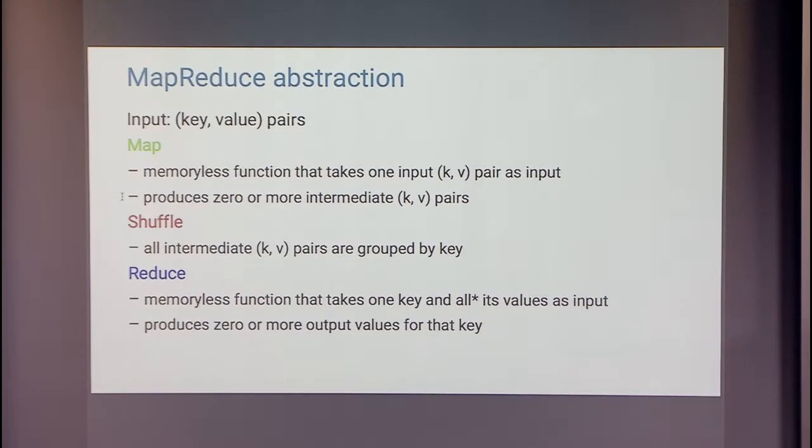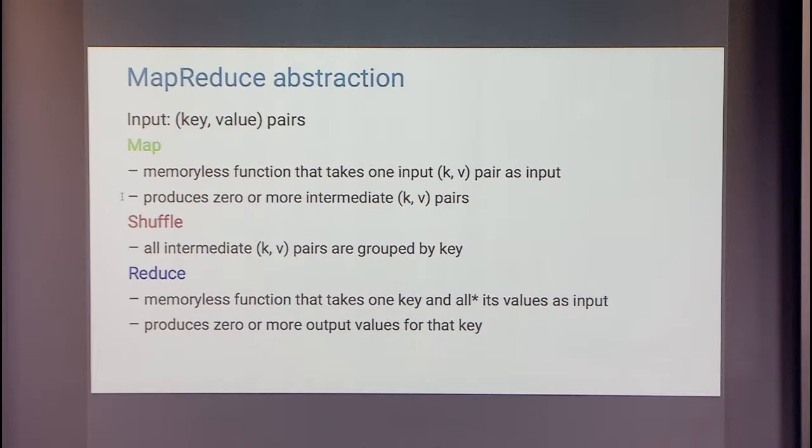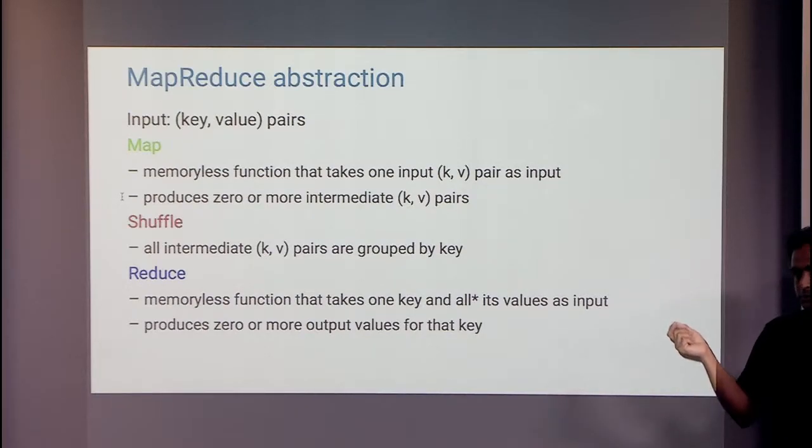In the shuffle stage, all the intermediate key value pairs are looked at, and they're grouped by the key. And once the grouping is done, they get passed to the reducer, which is, again, another memoryless function. It takes a single key together with all its values. I put a star there because in practice, it's often convenient to assume that it gets hold of all the values in some particular pre-specified order. And in fact, often a reducer is implementing a one pass or a data stream style algorithm over all the values for that one key.